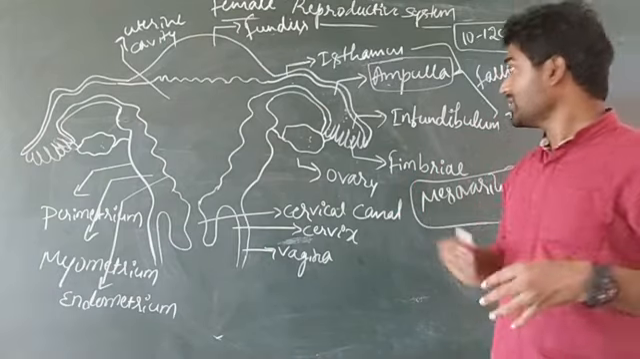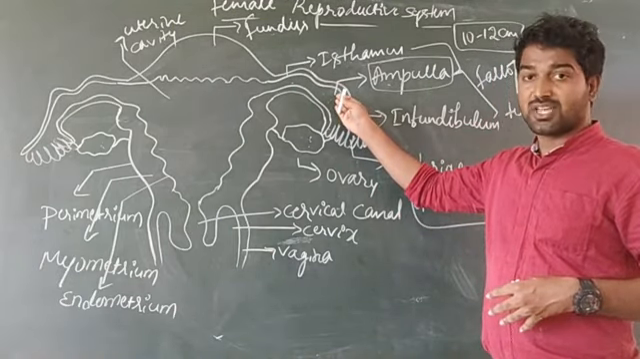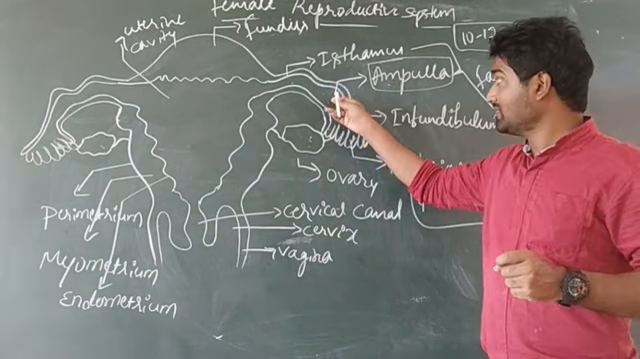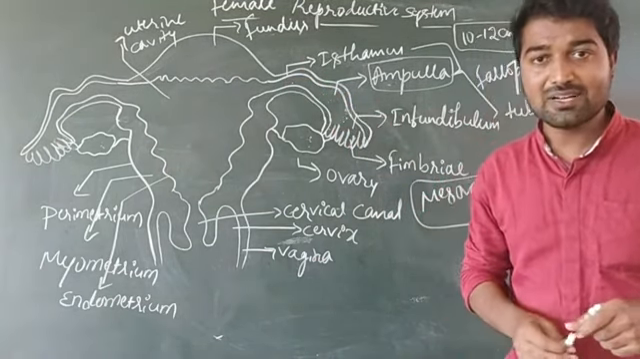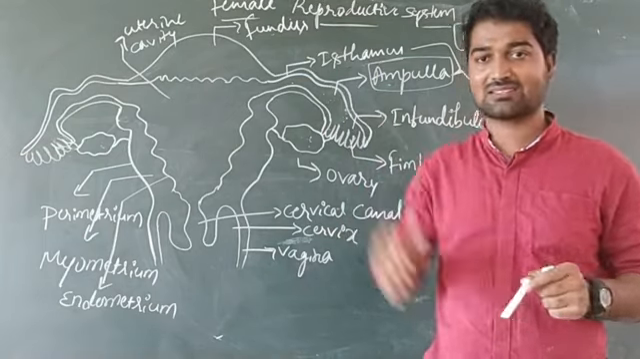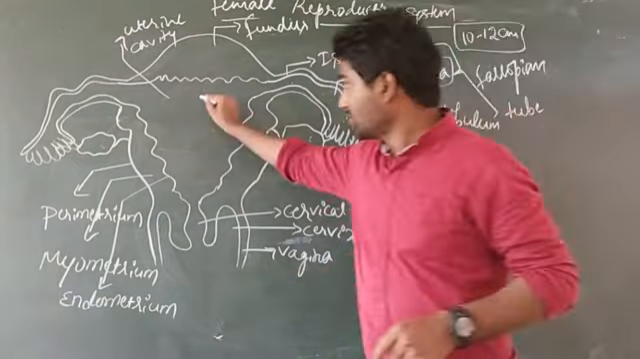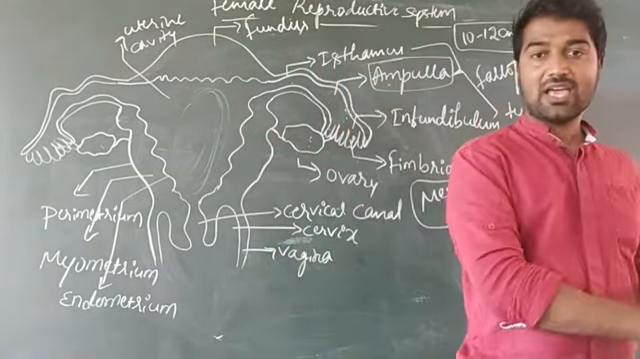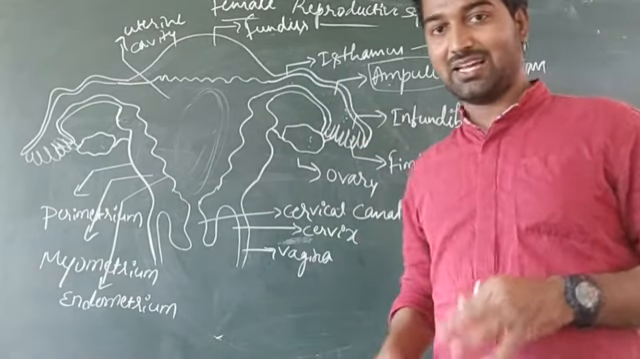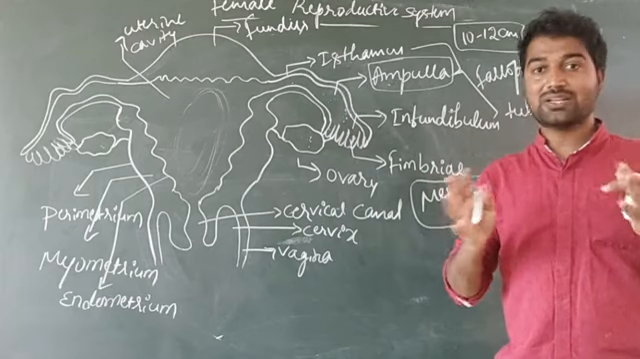Okay. After fertilization, the zygote will be formed, and that zygote moves towards the isthmus. Isthmus is a narrow tube-like structure. It opens into the uterine cavity. This cavity is known as the uterine cavity, that means it opens into the uterus.